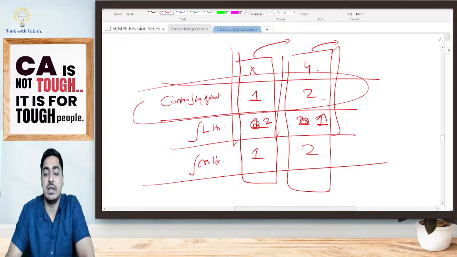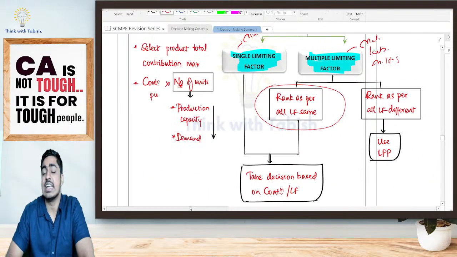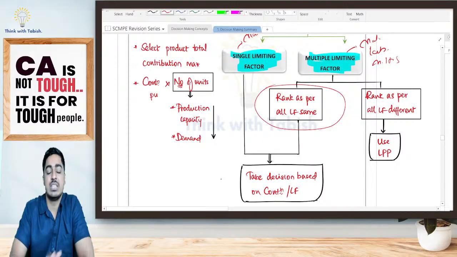We have one particular question from LPP. Very beautiful question, students. If at all that question comes in the examination, that is going to be a question for 20 marks. So next 5 to 10 minutes we will spend on it.